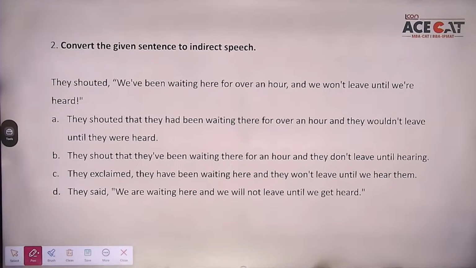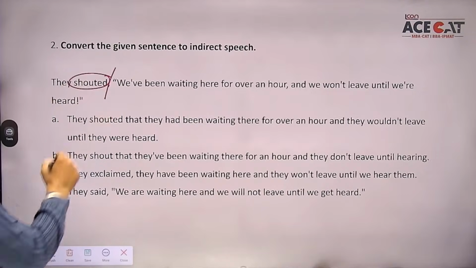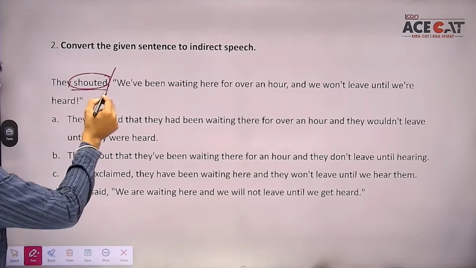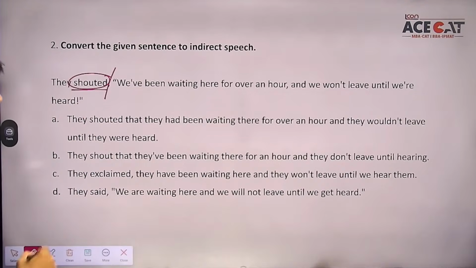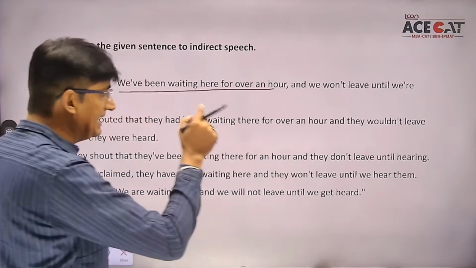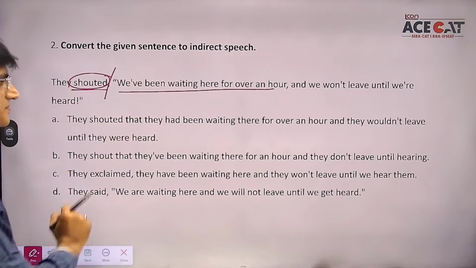Listen to me. Students, the first thing which you people will have to understand is, whenever you come across a sentence of direct speech, this sentence can be divided into 2 parts. The first part is known as the reporting verb. Let's say, for example, when I say, they shouted, so shouted becomes a reporting verb. And students, the second part, which is inside the inverted commas, inside the quote unquote, is known as reported speech.